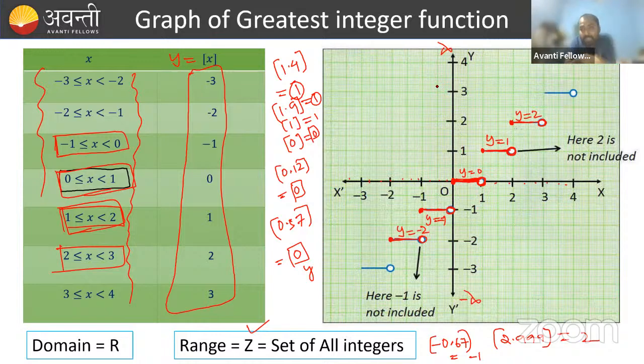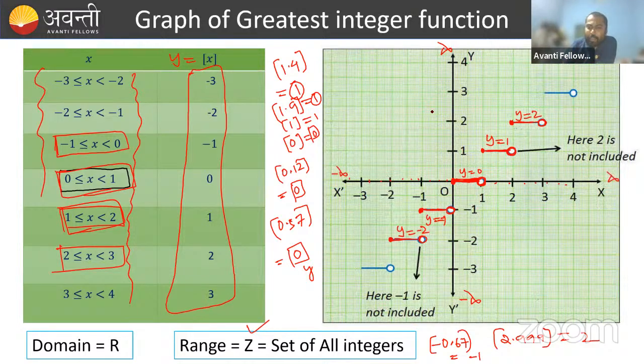The y-axis represents your range set, and the graph on the x-axis represents your domain set. On the x-axis, the graph is going from minus infinity to infinity, right?